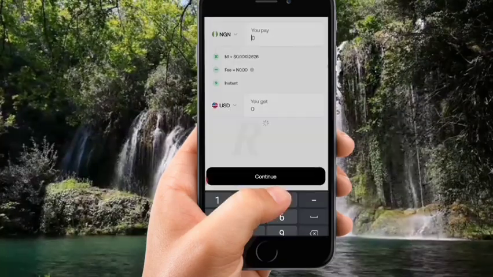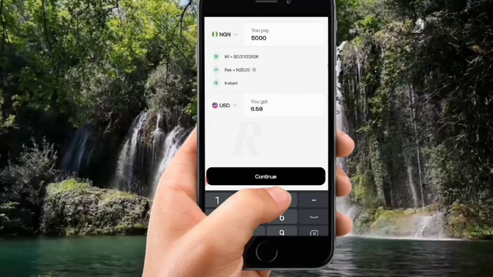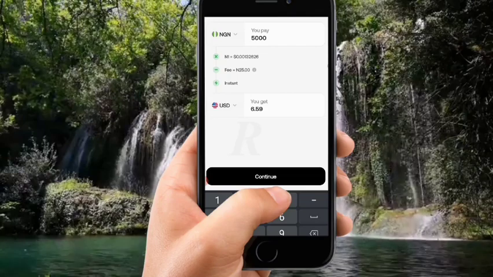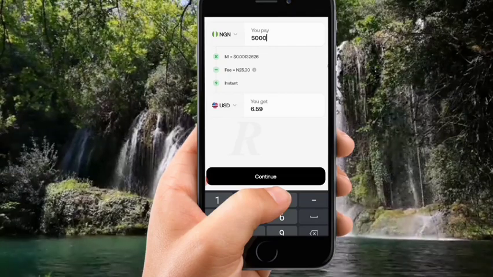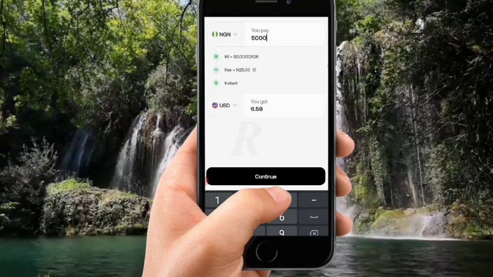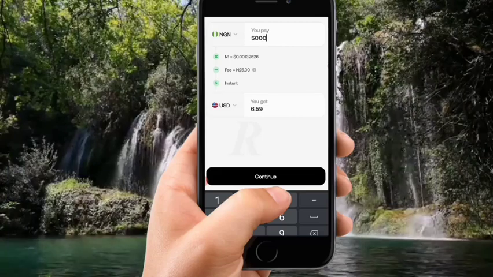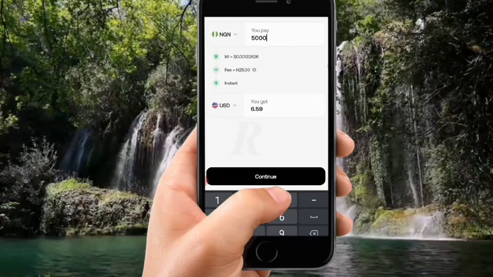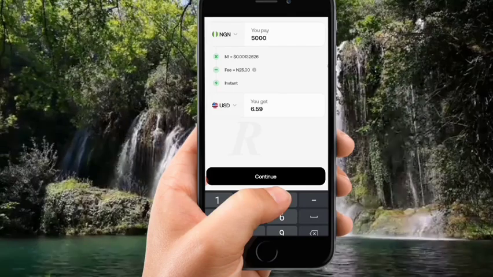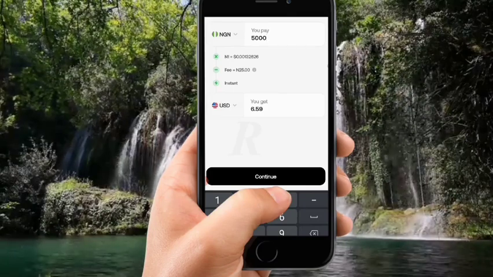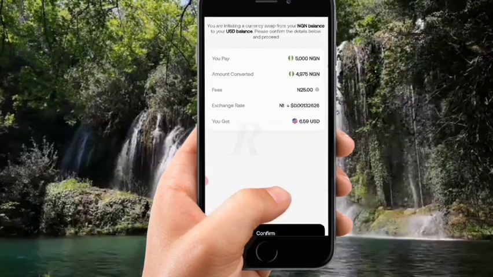So I'm going to click on swap, and they're going to show me how it's going to be possible. Now this is it. They asked me how much naira I wanted to pay. I said I want to pay 5,000 naira, and I will get 6.59 USD. So that's their conversion. If I agree with it, what I have to do is to click on continue, and we get started. So I click on continue, and then they are going to swap the money in my naira account to dollar. This is important because you cannot create a dollar card with naira. You have to move the naira to dollars first.